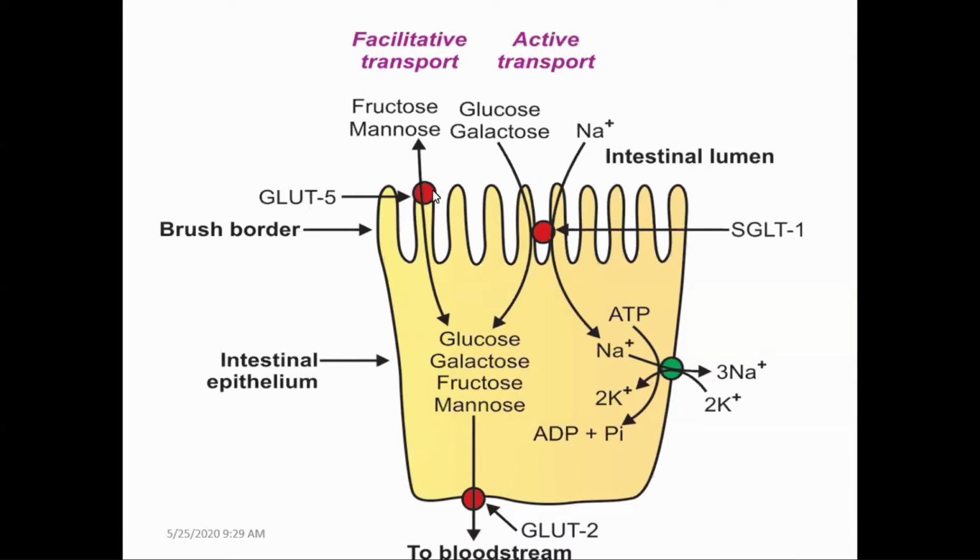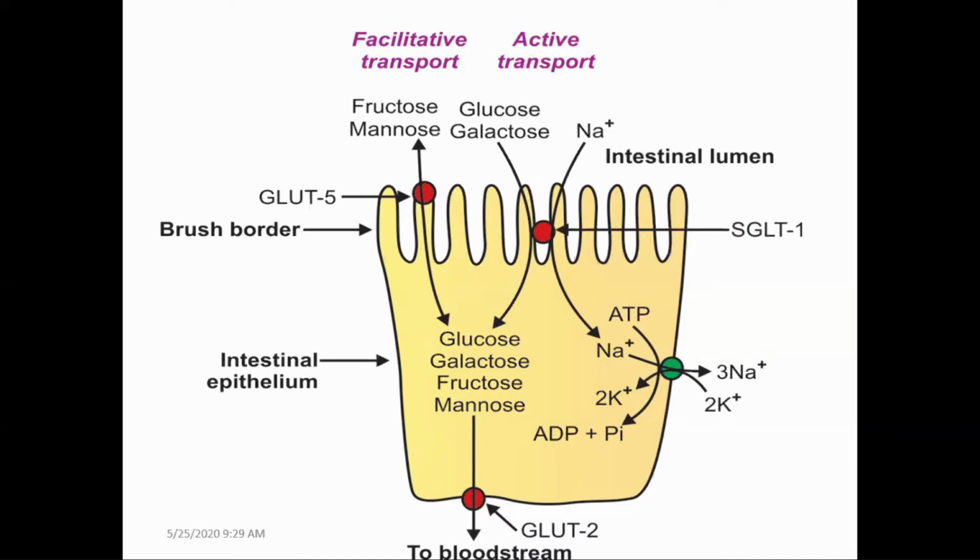The next system is the facilitated transport system. For this system, different carrier proteins are there, called glucose transporters. Regarding the mechanism of the glucose transporter, these carrier proteins can exist in two forms: one is the pong conformation and the other is the ping conformation.